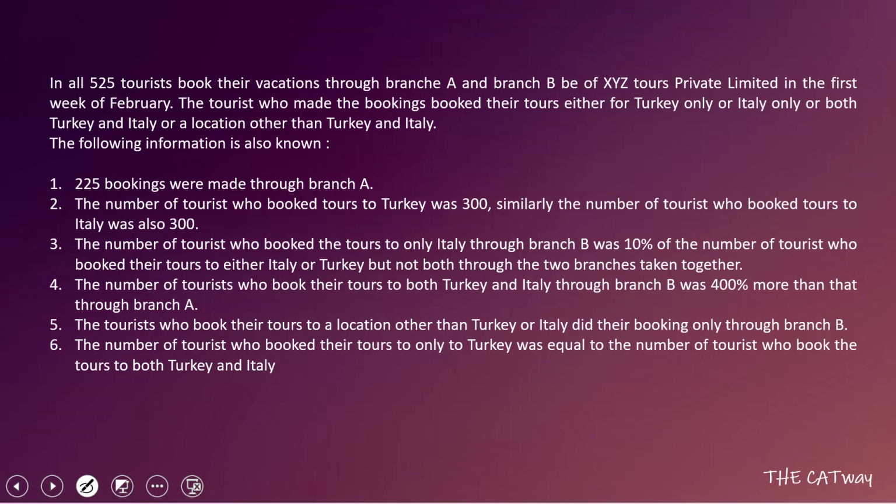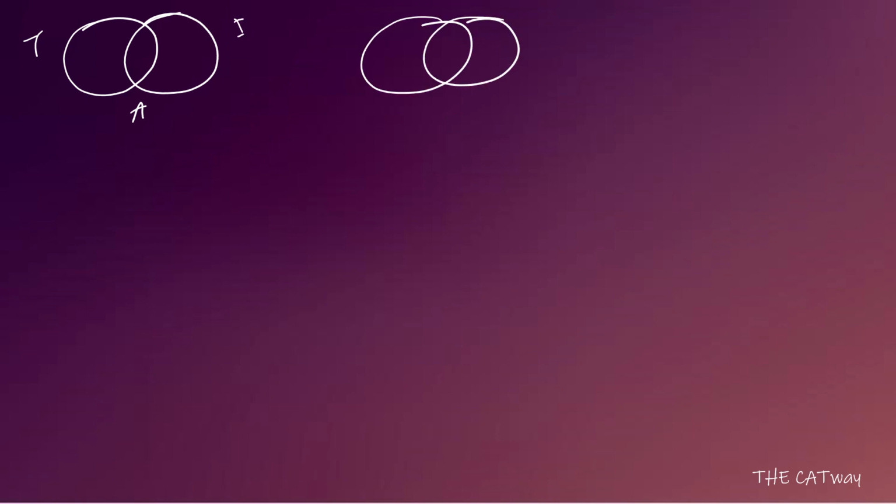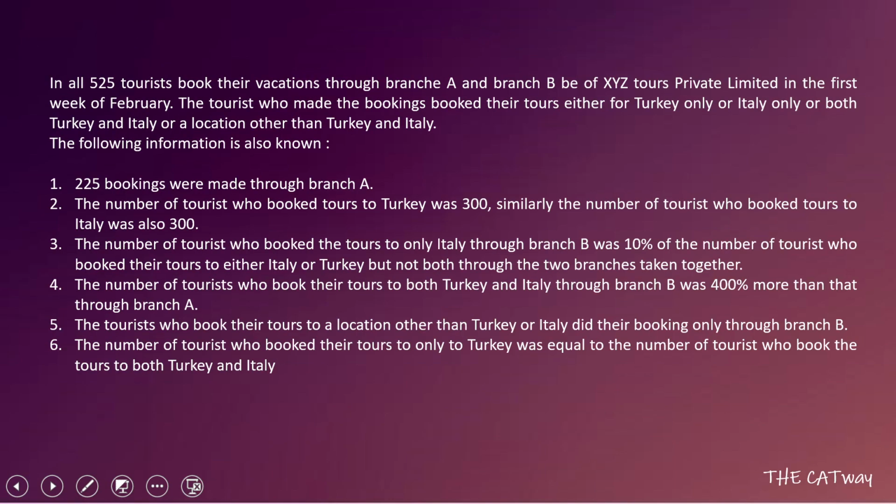Okay, before moving to the information given, let's make a basic structure. So our basic structure is going to look like this. This is for A, this is Turkey, this is Italy, and this is for B. I don't know if you remember or not, but we did the same kind of set in our practice sessions where few boys went for camping and few of them stayed at home and watched movies and played cards or stuff like that. So it's exactly the same kind of set. You must have been aware of the basic structure. Let's move towards what the information given is.